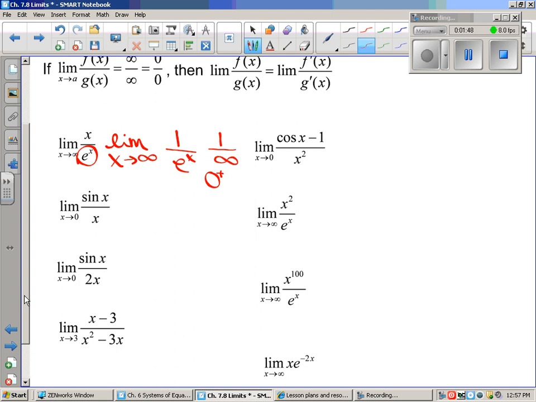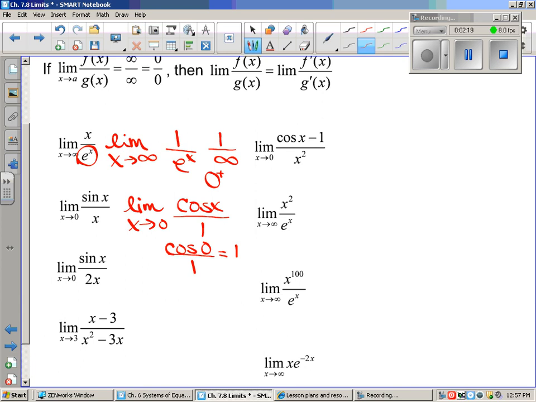Sine of x over x. You plug 0 in. Sine of 0 is, of course, 0, right? And, of course, we put 0 in the denominator. So we have 0 over 0. But we can't simplify this, so this isn't one that we can reduce. So what we do instead is, using L'Hopital's rule, we would do the derivative of sine, and, of course, get cosine, and the derivative of the denominator, which would be 1, and then we retry. Cosine of 0 is, in fact, 1, and so we have 1 over 1.